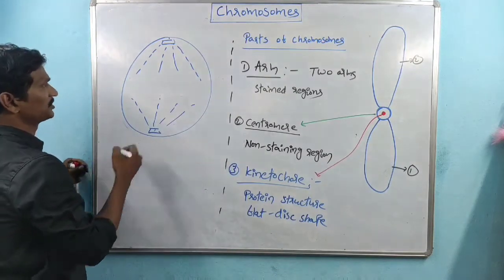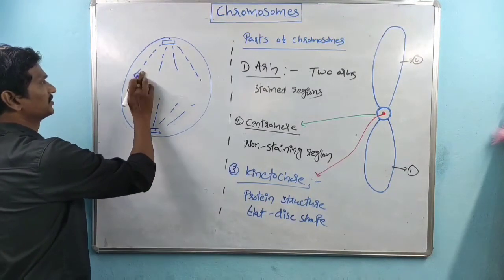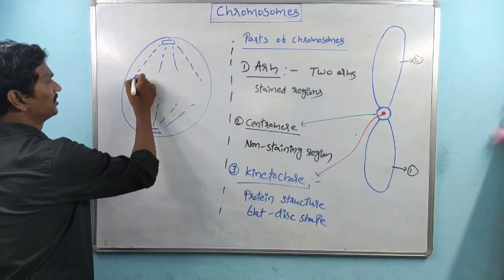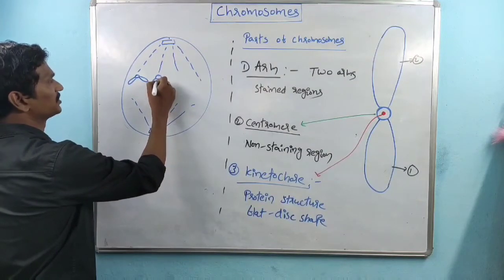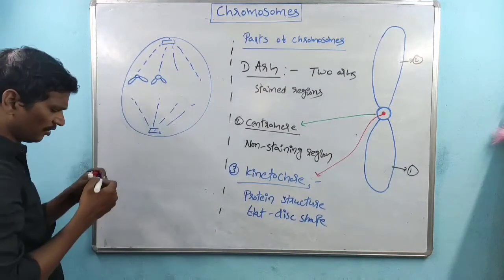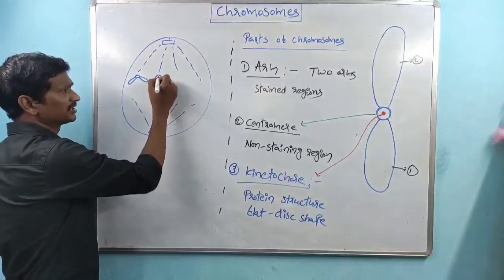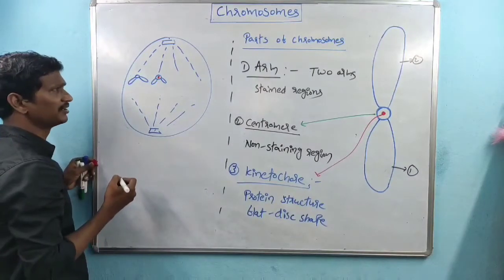During cell division, the chromosomes, okay, this is the chromosome structure, exactly. This is the centromere and this is the chromosome. Like this, all these are arranged. The centromere has the kinetochore.